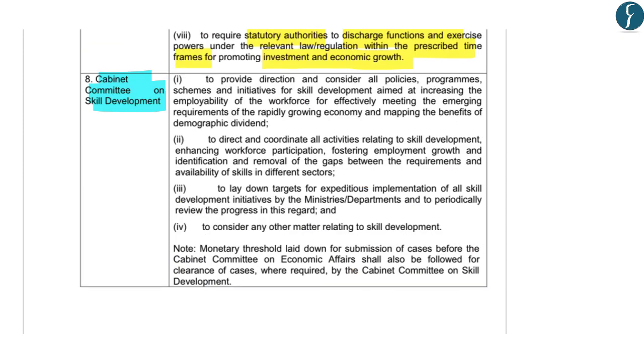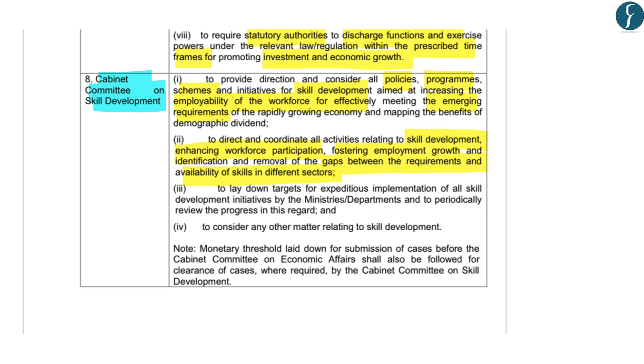Now, the Cabinet Committee on Skill Development provides direction with respect to policies, programs, schemes and initiatives for skill development, which is aimed at increasing the employability of the workforce for effectively meeting the emerging requirements. Further, it directs and coordinates all activities relating to skill development, enhancing workforce participation, fostering employment growth, as well as identification and removal of gaps between requirements and availability of skills in different sectors.